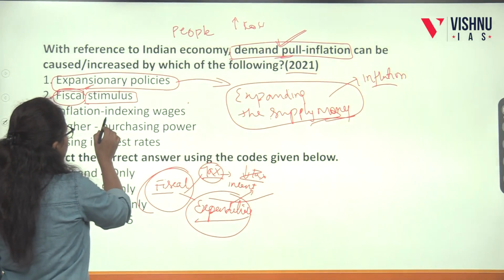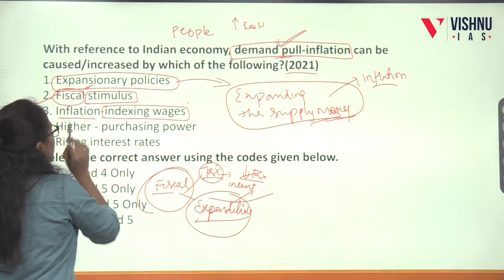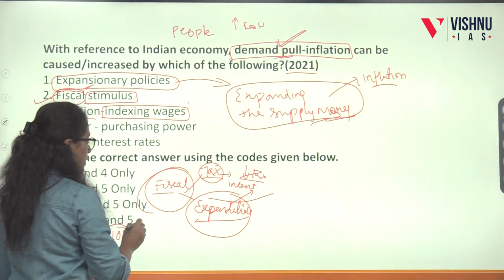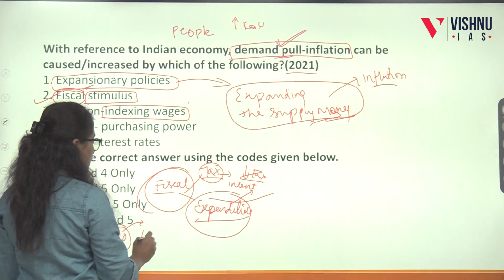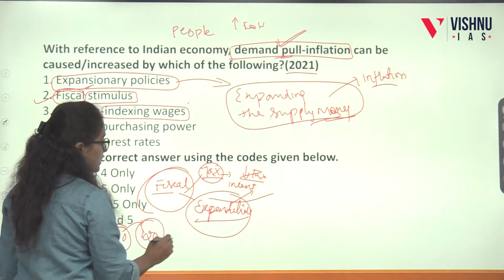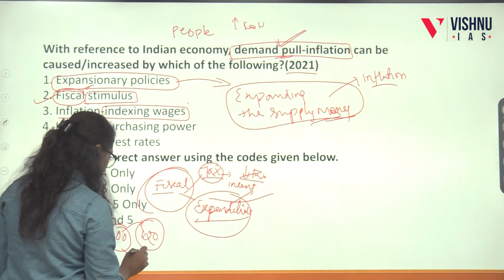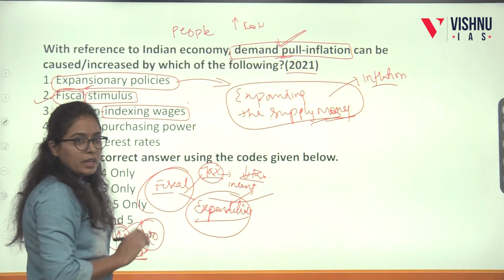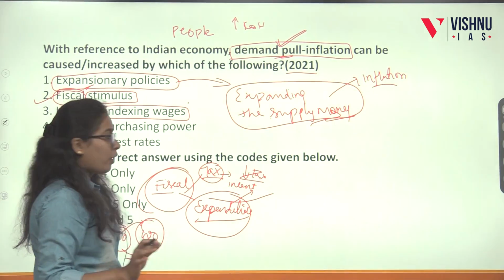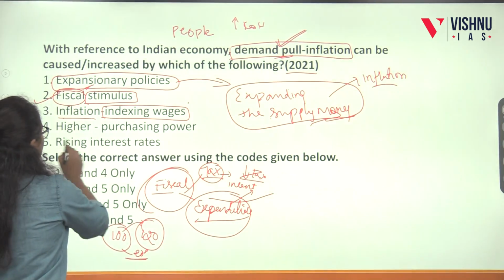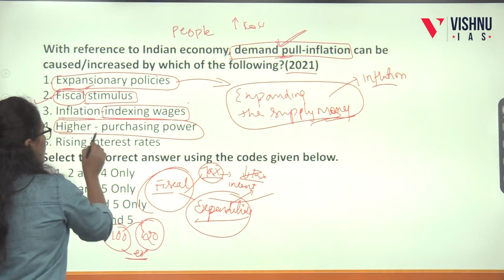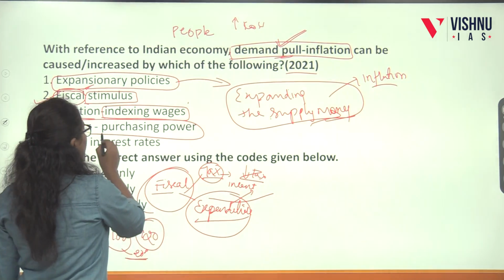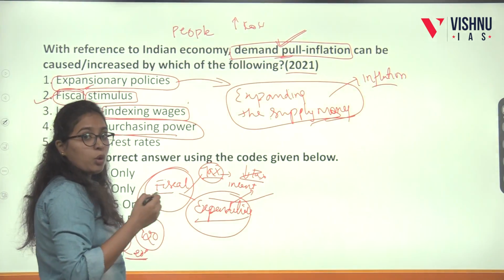Next, inflation indexing of wages. I will explain. If wages are 100 rupees usually, but upon an increase in inflation, somebody decides to give wages of 120 rupees, considering the 20 rupees increase in price, this is inflation indexed pay. But with this amount, they can't command more goods. They can command only the prices prevailing in the economy. Next, higher purchasing power. This is actually one of the reasons, because people can buy more goods with more purchasing power.